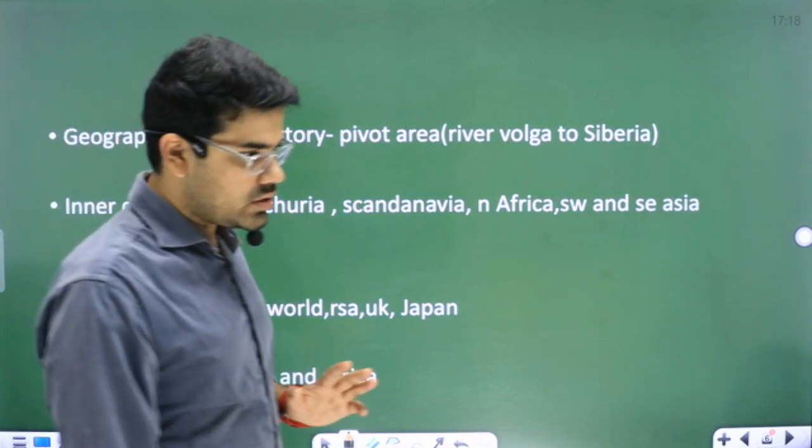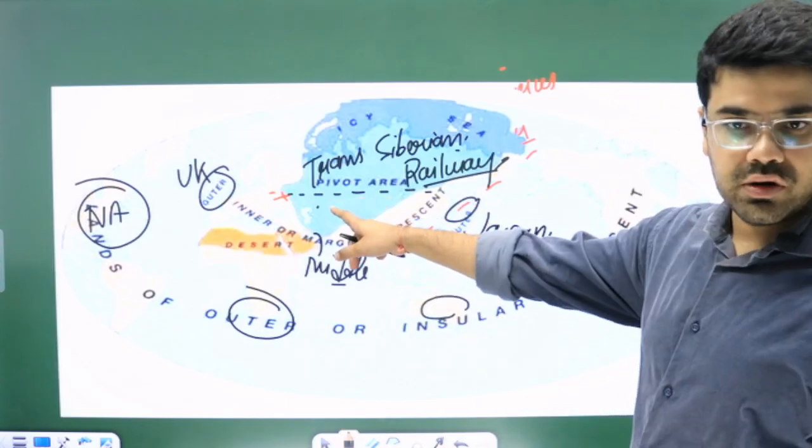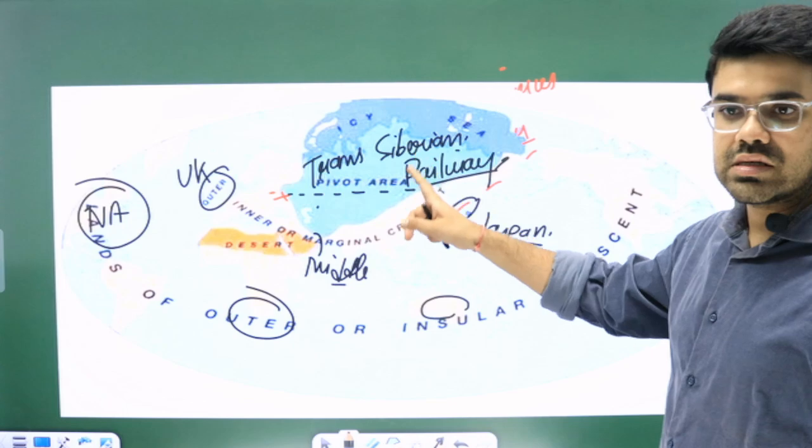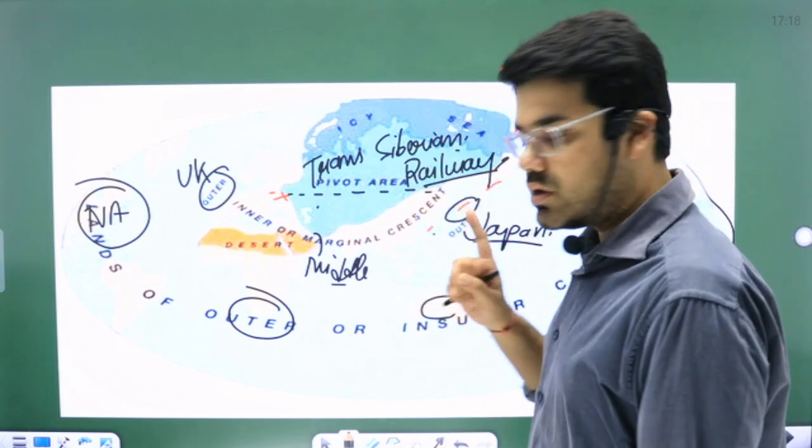Okay, he gave certain connotations. He said that the most powerful continent would be the pivot area. Okay, and the pivot area is controlled by the Russian Empire. Moving forward.